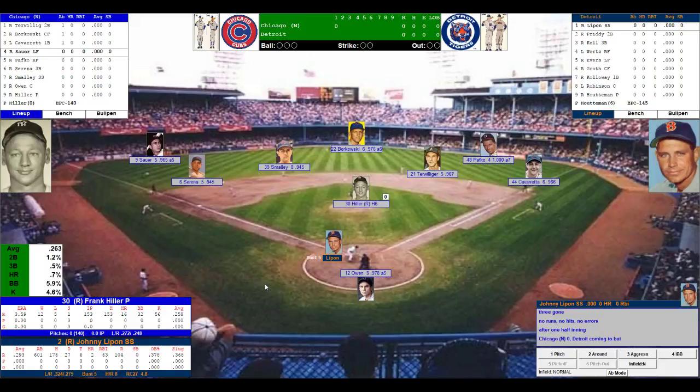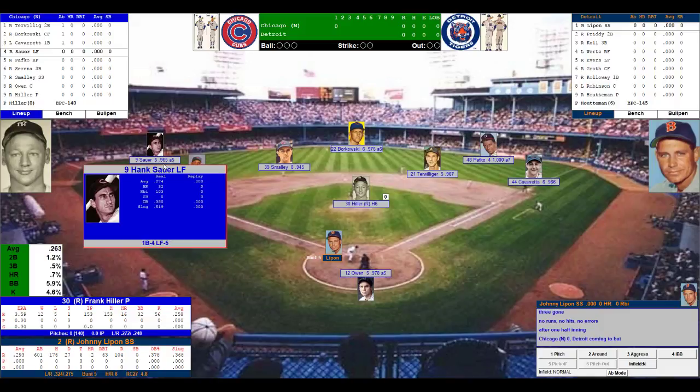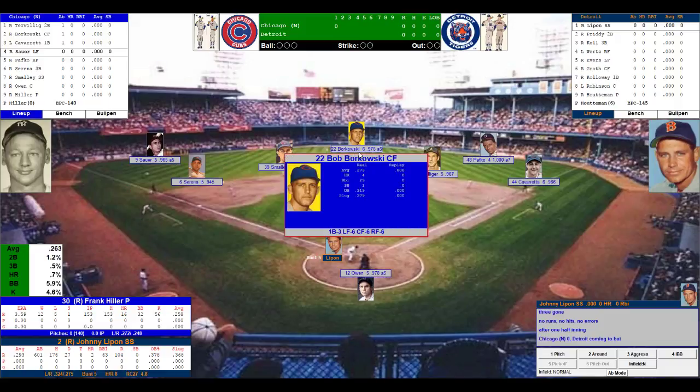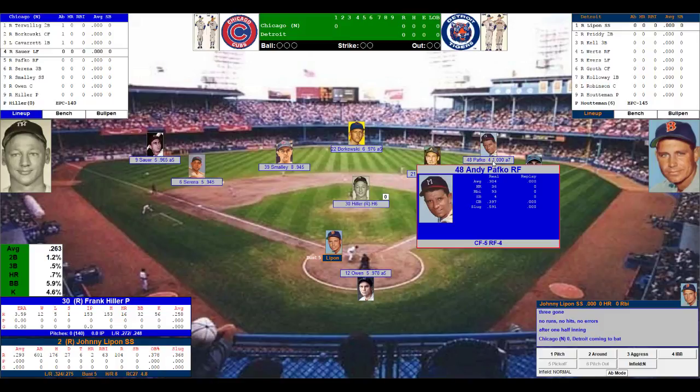Average range at second, Terwilliger. And Cavarretta, above average at first. Left field, Hank Sauer, average range, average arm. Center field, Borkowski, above average range with an average arm. And in right, Andy Pafko, below average range with a 7 out of 10 arm.